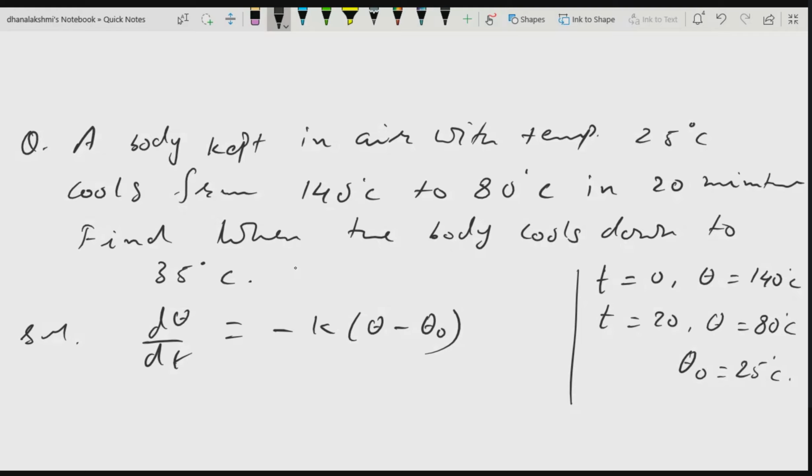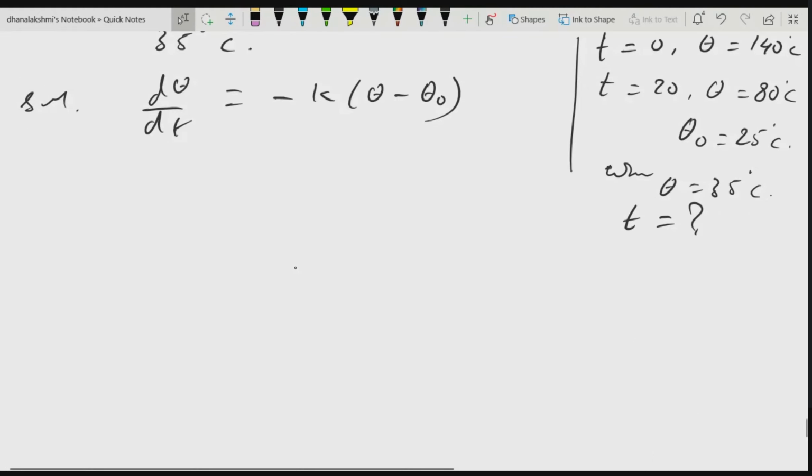Now you need to find, when theta is equal to 35 degrees centigrade, what will be t? At what time will theta be equal to 35 degrees centigrade? Let us substitute all the values here. d theta by dt is equal to minus k times (theta minus 25).